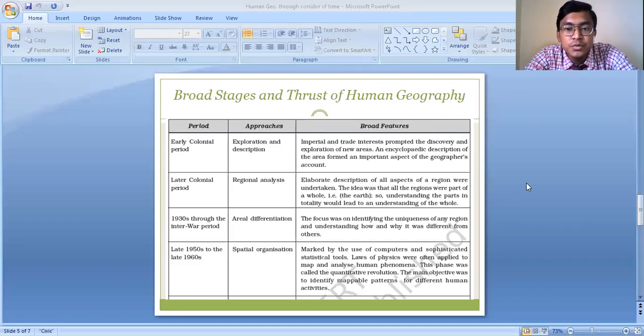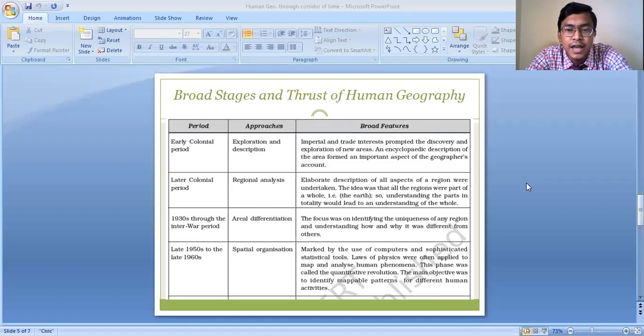So elaborate description of all aspects of a region was undertaken during the later colonial period. It means a detailed analysis of different regions of the world was undertaken. Analysis of what? Analysis of the economy, the physical features, the human society, the human culture and all, of different regions.